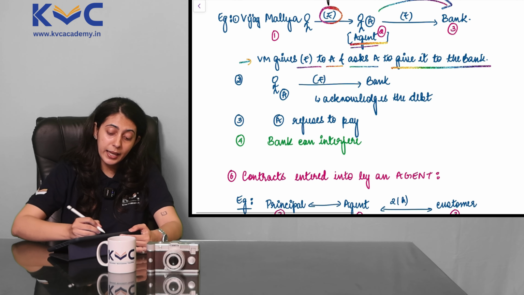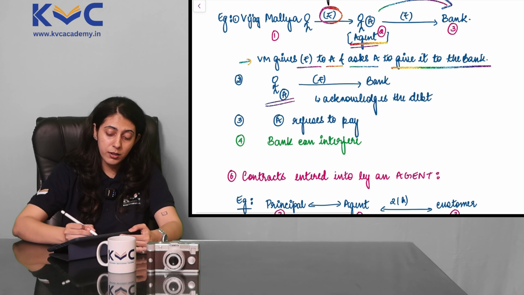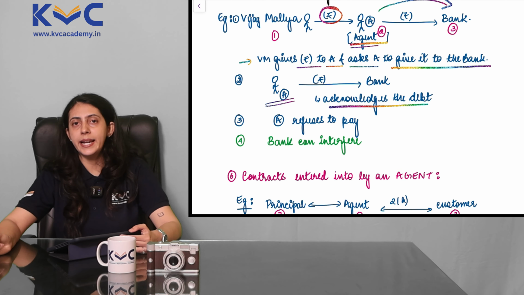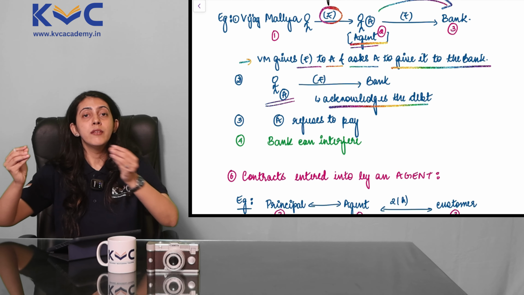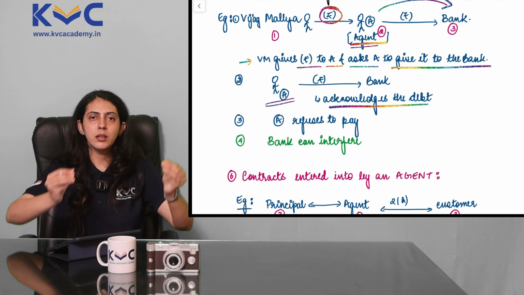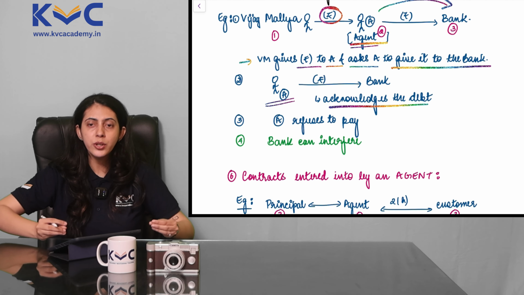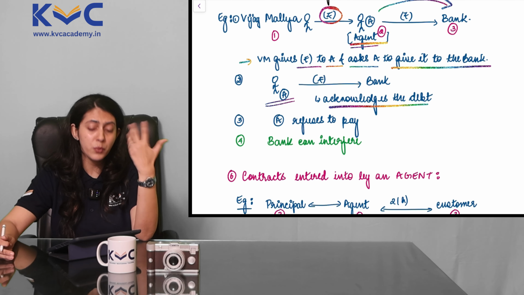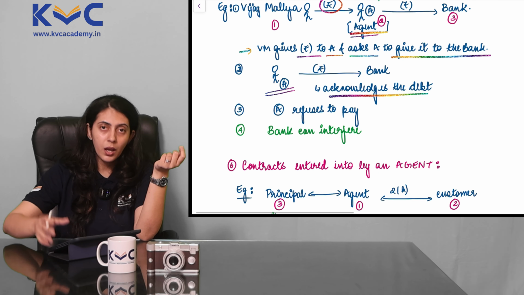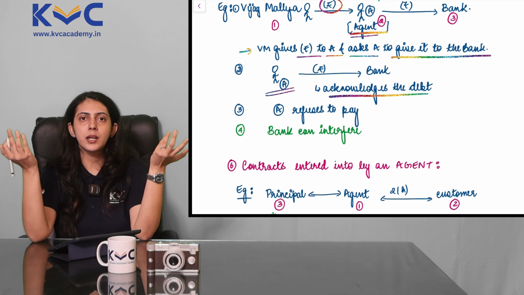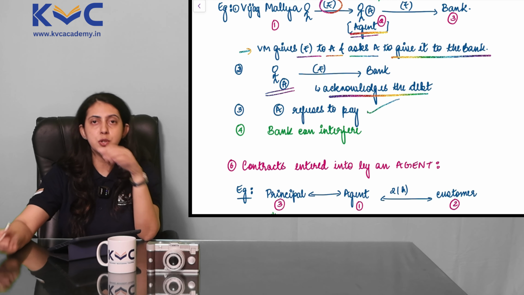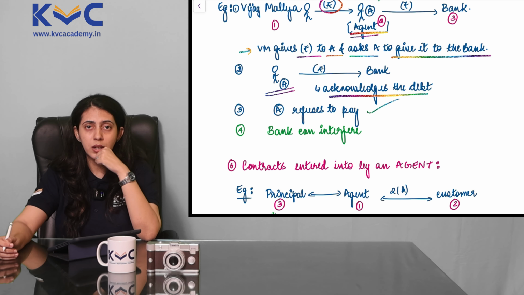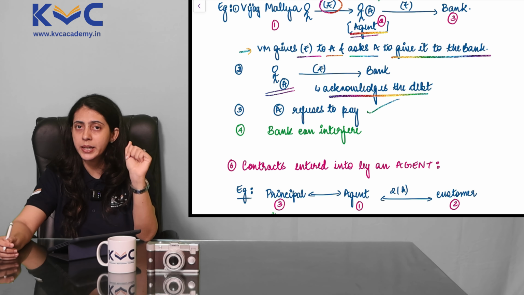Point 2, A, our agent here, goes to the bank physically and acknowledges the debt. He tells the bank that Vijay Mallya sir has given me this amount to hand it over to you. He has gone and acknowledged to the bank that he holds the money which is given by Vijay Mallya. After that acknowledgement, suddenly, A refuses to pay. Now I know the contract was between Vijay Mallya and the agent, where Vijay Mallya has told the agent, go and give this money to the bank.